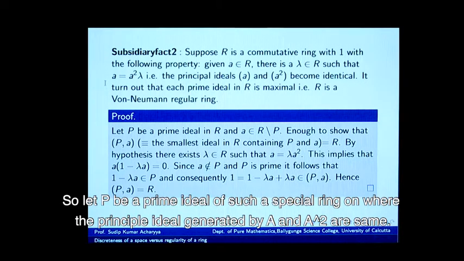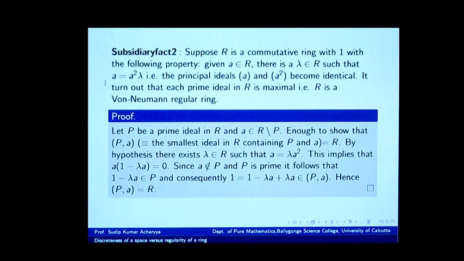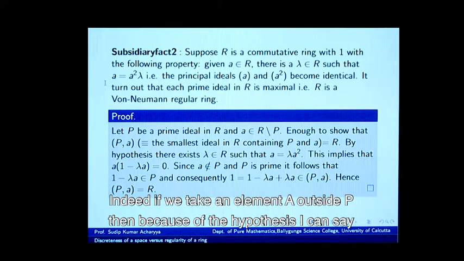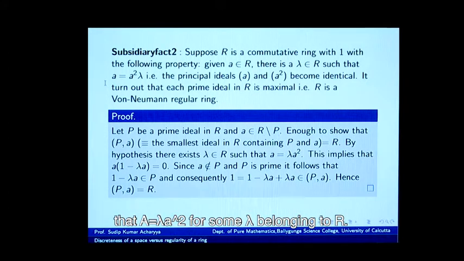So, let P be a prime ideal of such a special ring R, where the principal ideals generated by a and a square are the same, and a is an element outside P. To show that P is maximal, it is enough to check that the ideal generated by P and a is the whole of the ring. Indeed, if we take an element a outside P, then because of the hypothesis I can say that a equals lambda a square for some lambda belonging to R. This implies that a multiplied by (1 minus lambda a) equals 0.